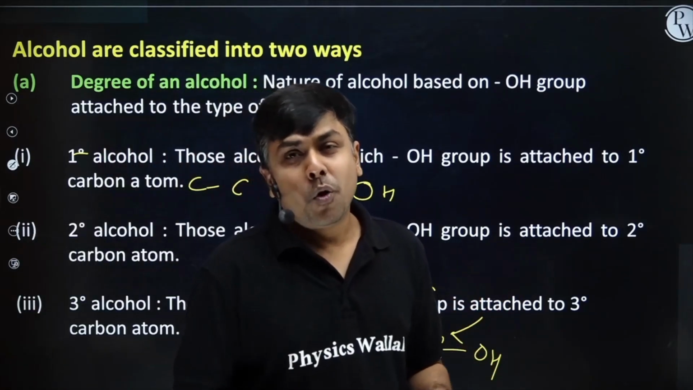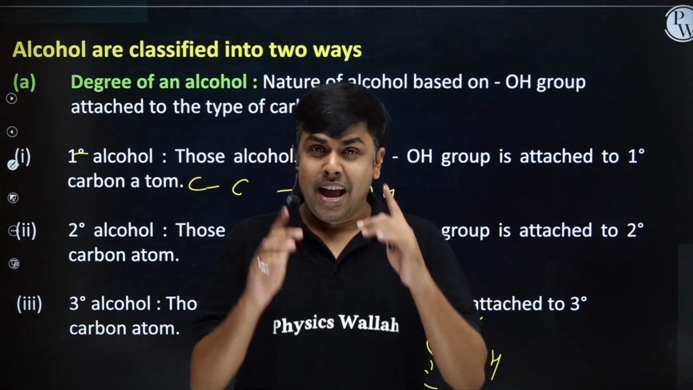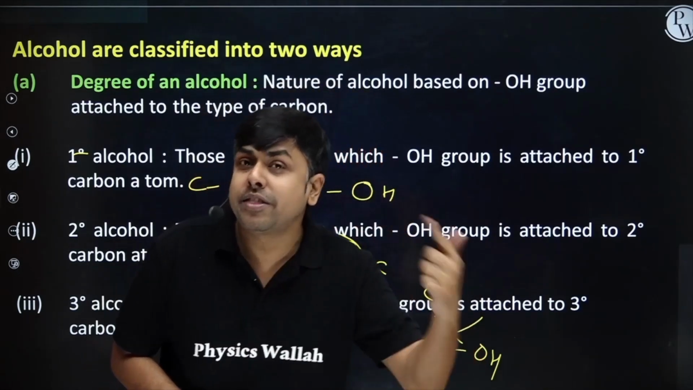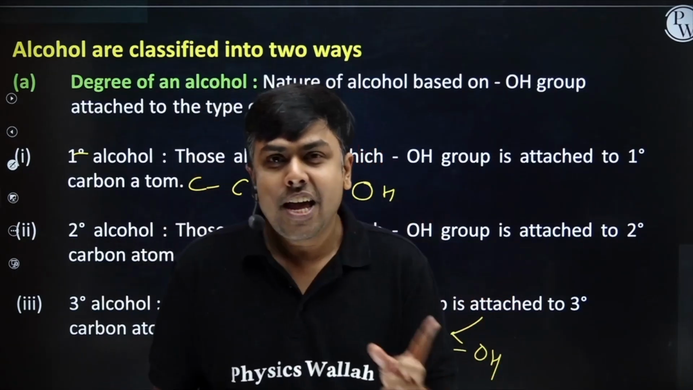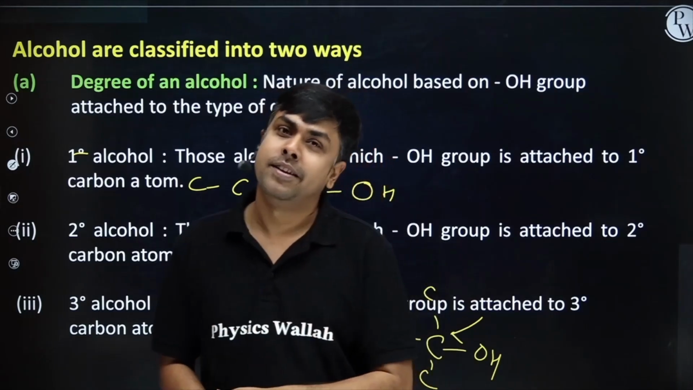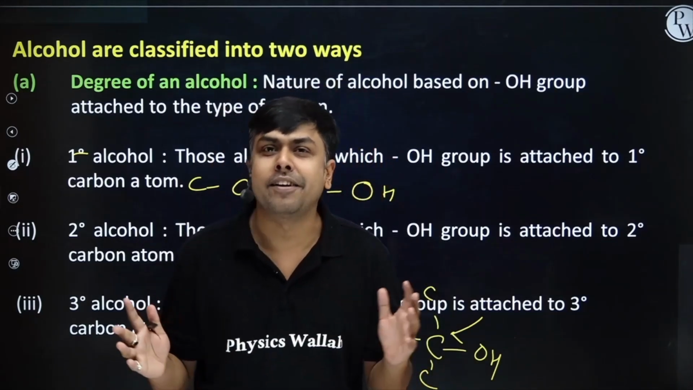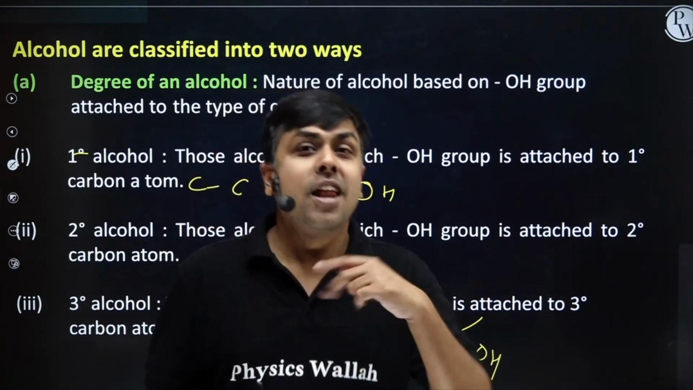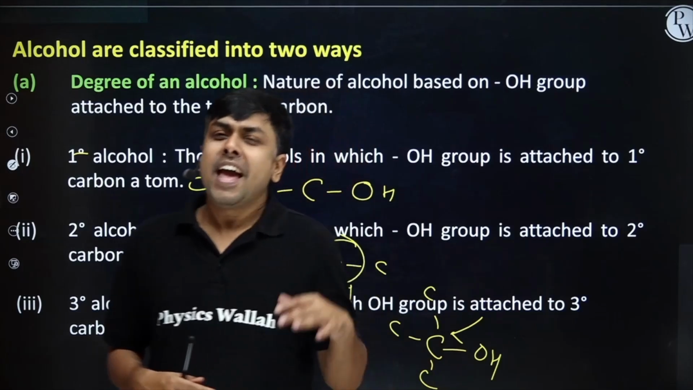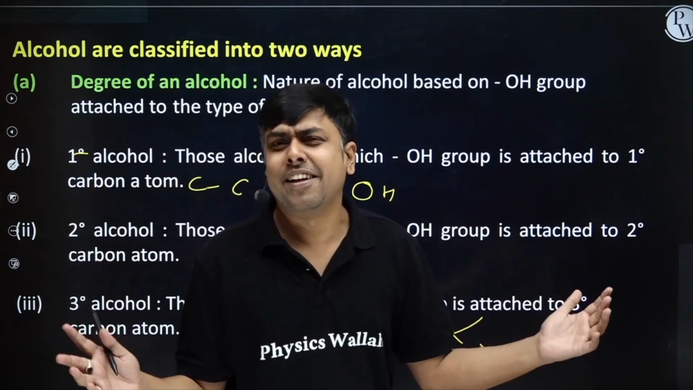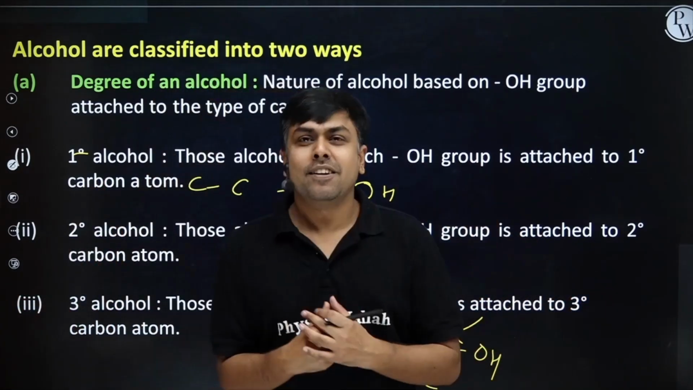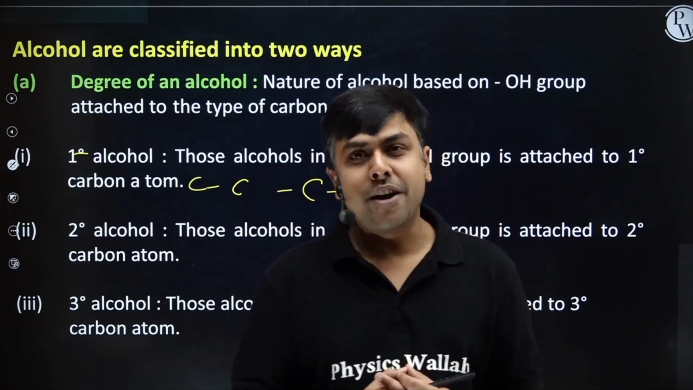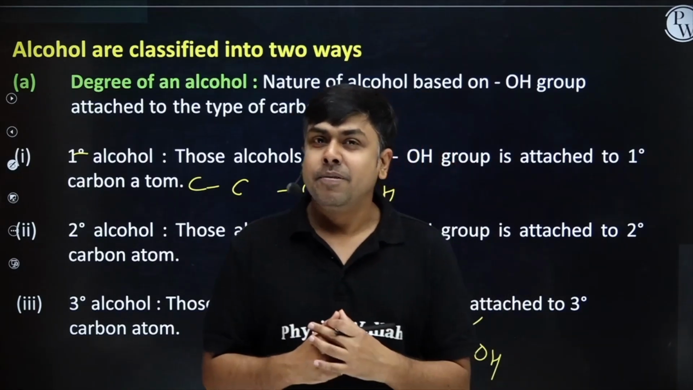Students, there is one more way we classify alcohol, and that is how many OH groups are attached to carbon. If I am having one OH group, that is referred to as monohydric alcohol. 2 OH groups, dihydric alcohol. 3 OH groups, trihydric. N OH groups, polyhydric alcohol, right? But can you give one example of monohydric alcohol? Can you give me? Tell me.